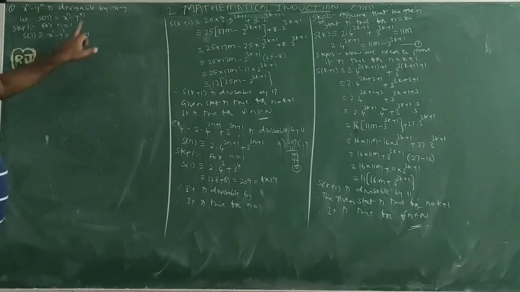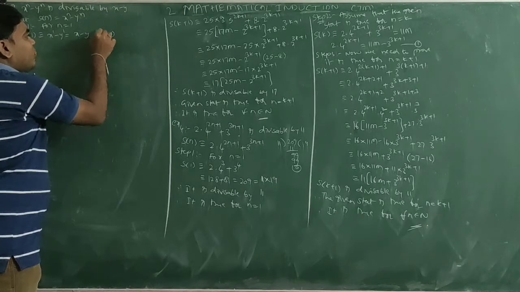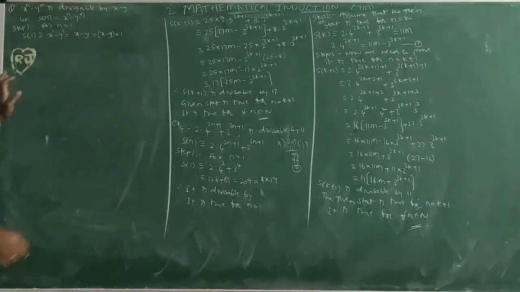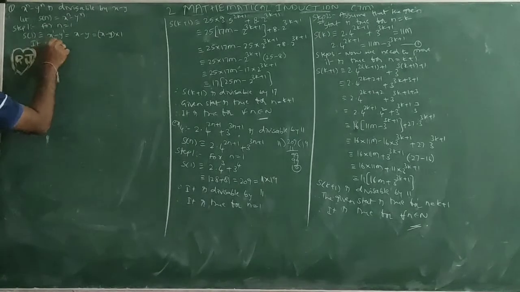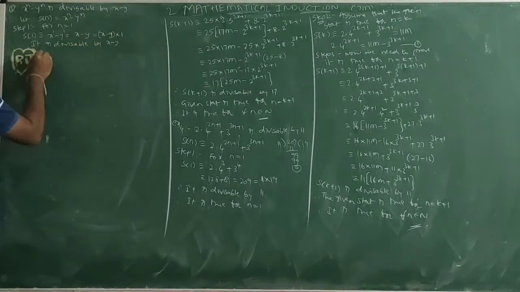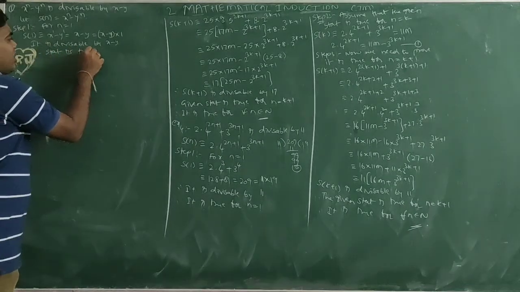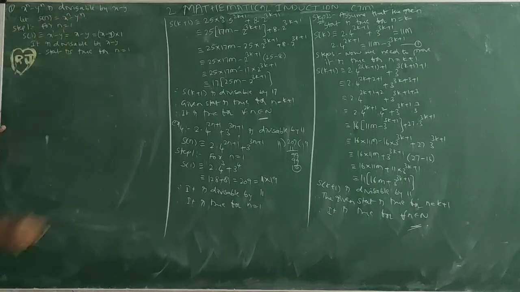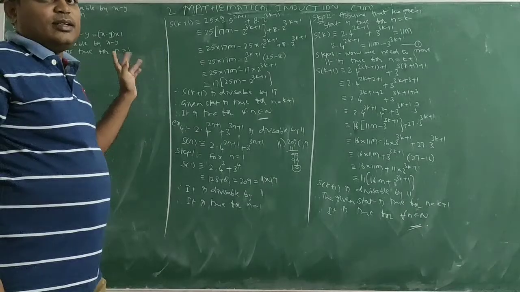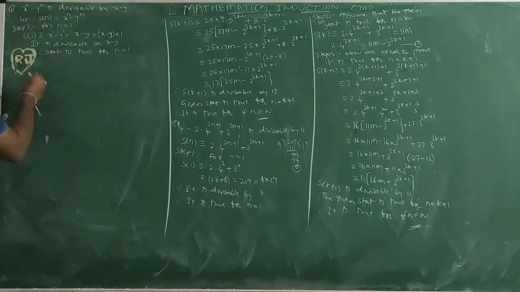Whether x minus y is a multiple of x minus y, I want to write this one, x minus y into 1. So x minus y into some multiple. So it is divisible by x minus y. Therefore, the statement is true for n equal to 1. Step 1 completed. So if we are substituting 1, we will get the same result. So it should be a multiple of x minus y. So it is true for n equal to 1.